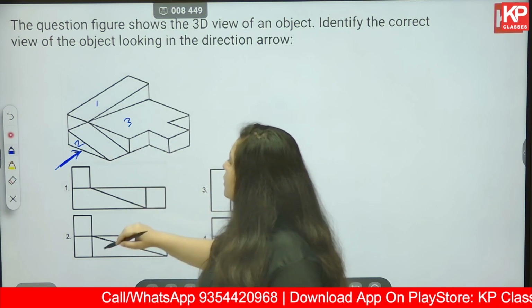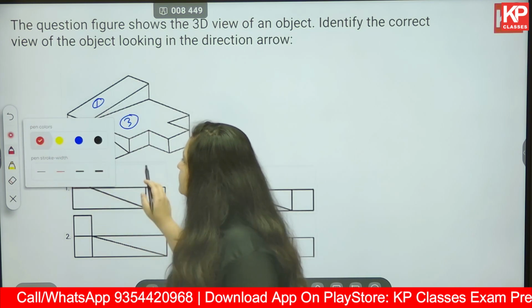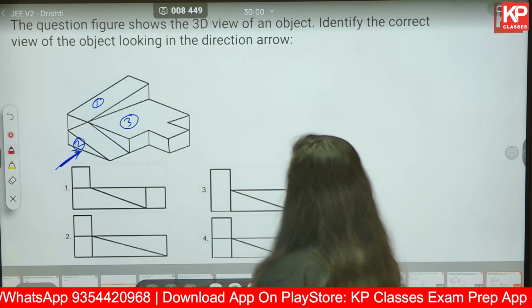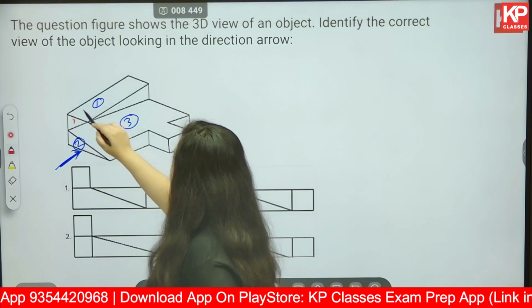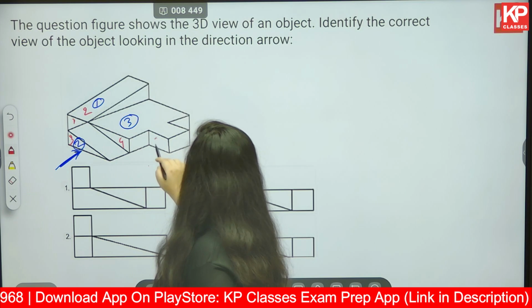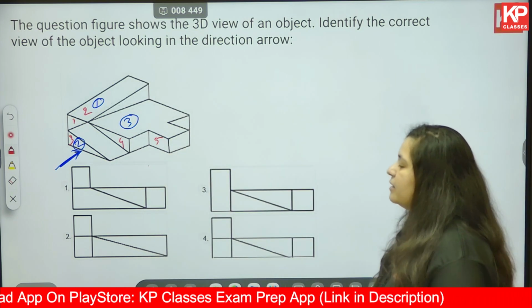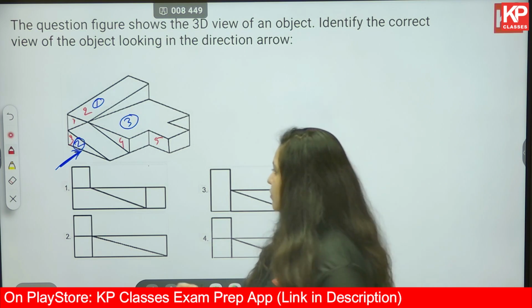Yeah. Then what are the faces that you will be able to see in this case? Face number 1, face number 2, 3, 4 and 5.